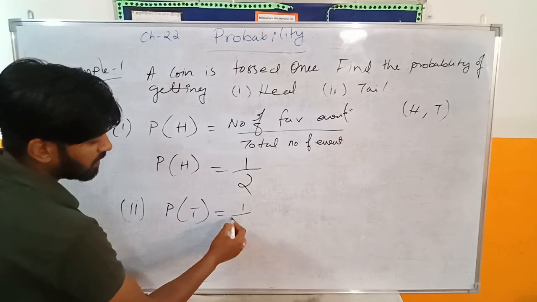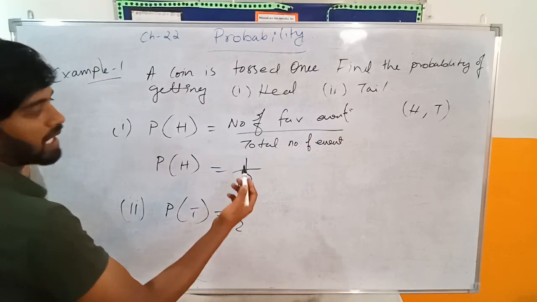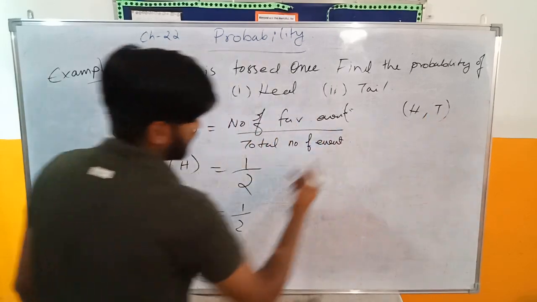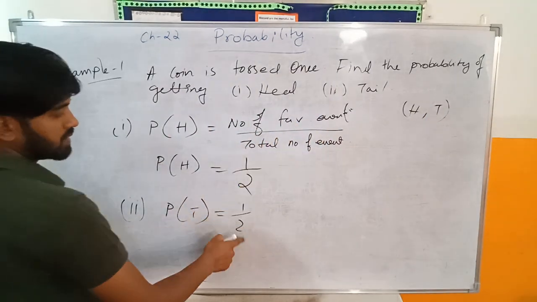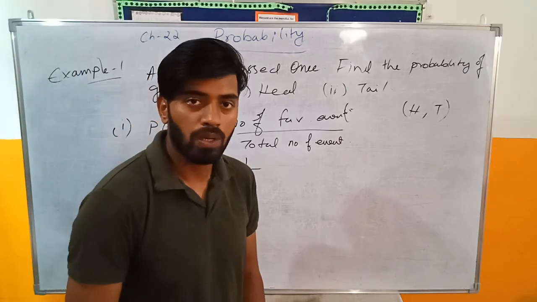On number of favorite events, how many times tail can come once, and total events, how many am I favoring? I am favoring only T. Okay, so it's only 1. So 1 upon total events are 2. So for this also my answer is 1 upon 2.